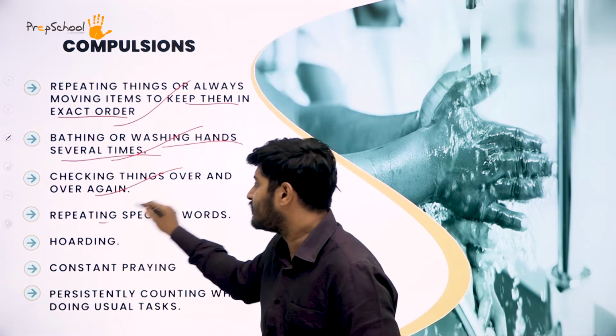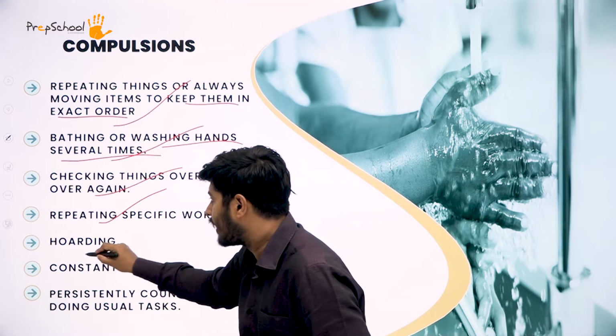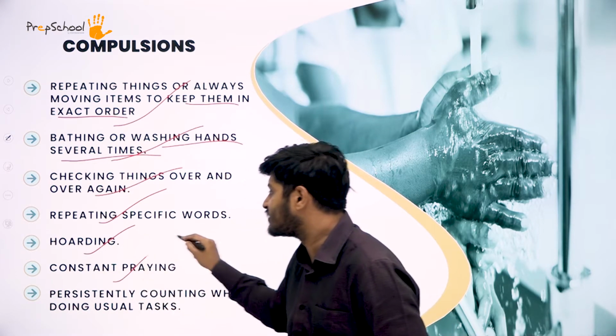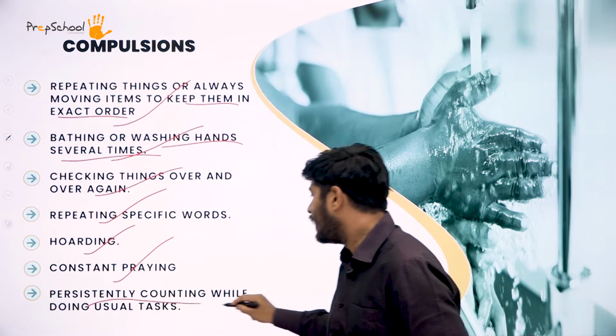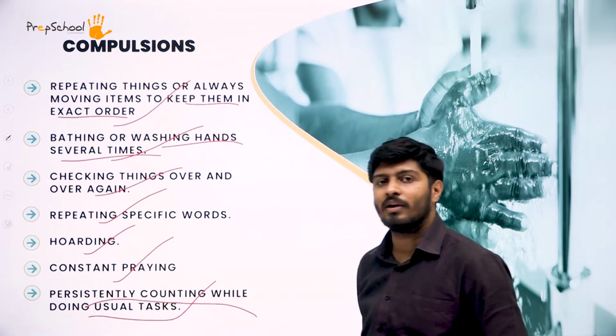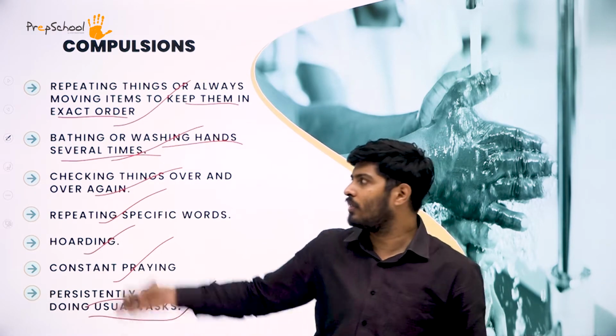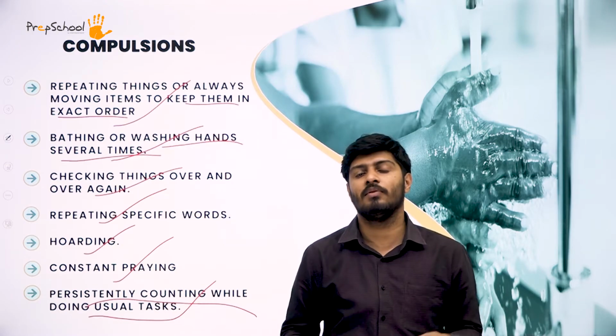Then repeating specific words. Certain words will be repeated again and again. So that's another thing. Again, you have hoarding, then you have constant praying, then you have persistently counting while doing usual tasks. So what is it? Persistently counting while doing certain tasks. All these kinds of compulsions an OCD person will have.